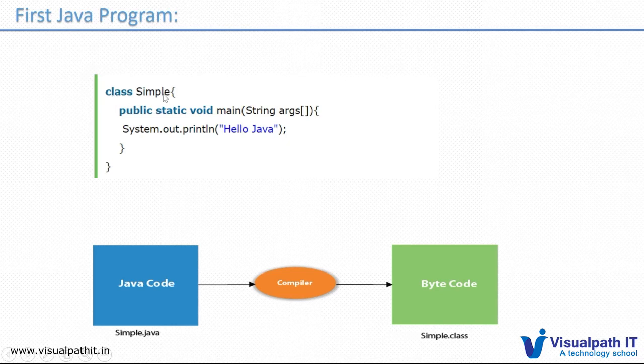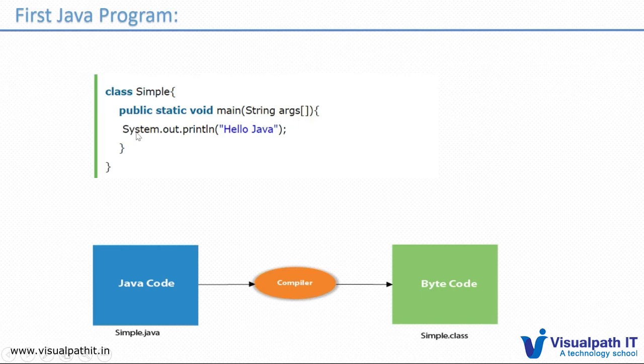Class Sample. Once you're declaring any class, we need to mention class as a keyword and the name of the class. Public means the class and this method will be accessible anywhere. Static means we don't need to declare an instance, and we can directly call this method anywhere. Void means it is not returning anything, and main is the name of the method, and these are the parameters of the method, String args.